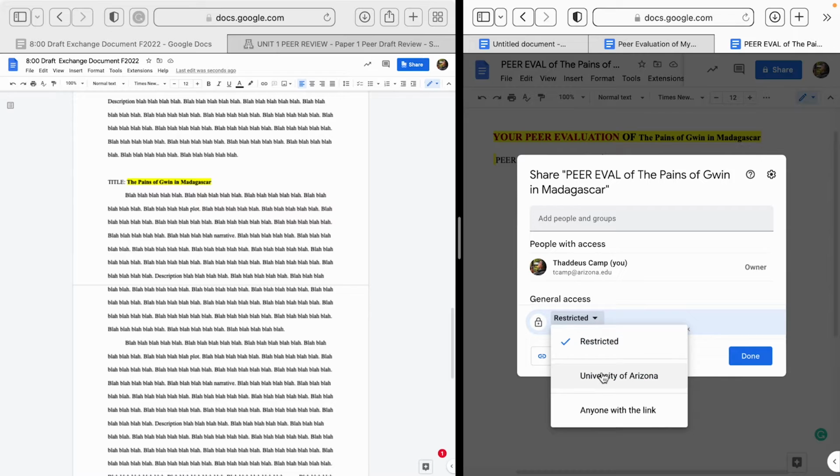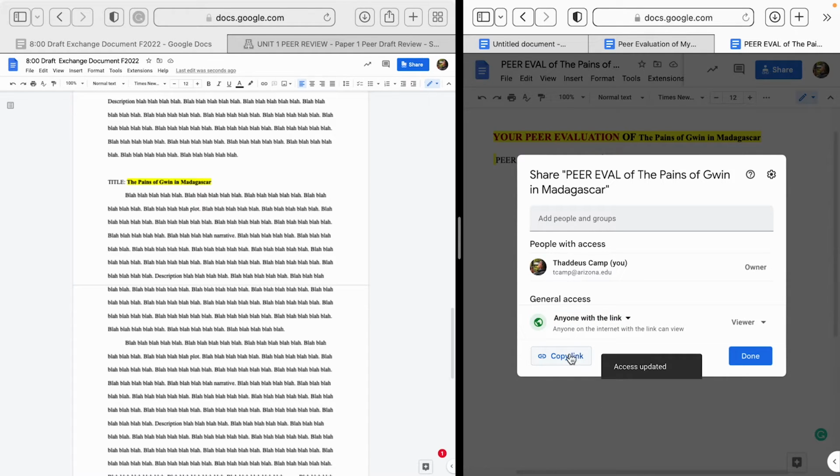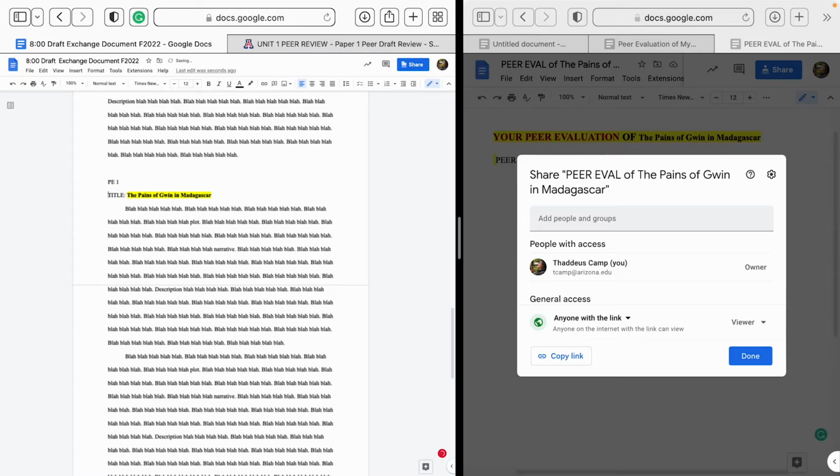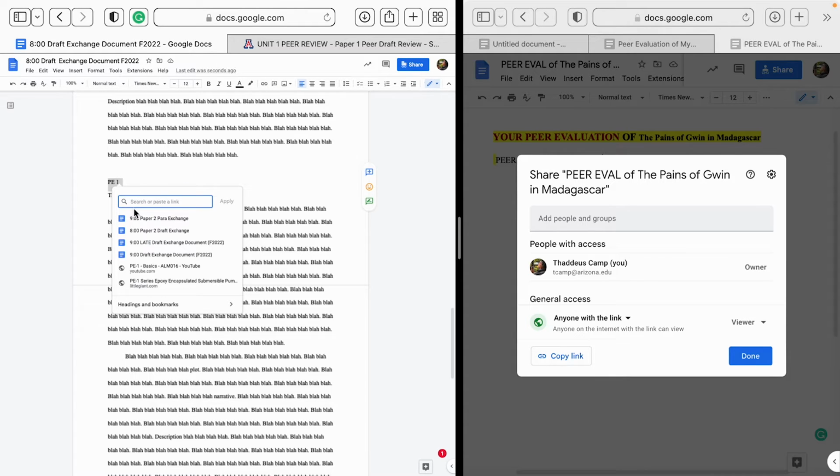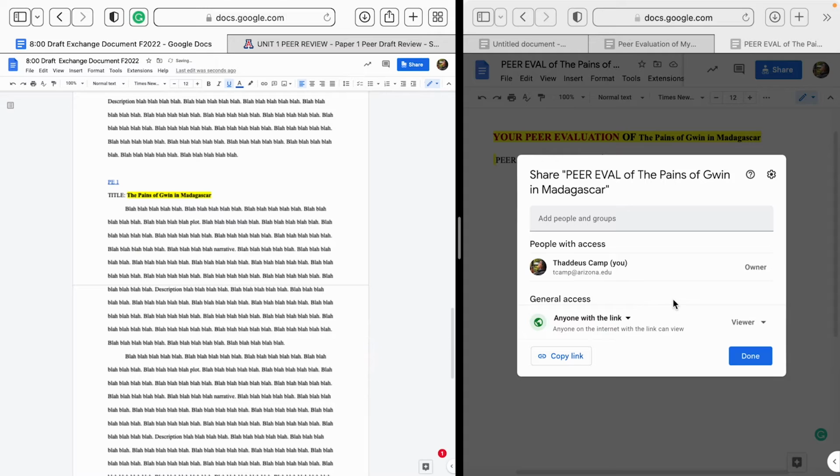And you're going to change it to anyone with the link, copy the link, go over here, say peer evaluation 1, if you're the first one there. You're going to highlight the text. You're going to go to the little chain, insert link, hit paste, apply. Now that person will be able to link and see your answers to your review of this paper.